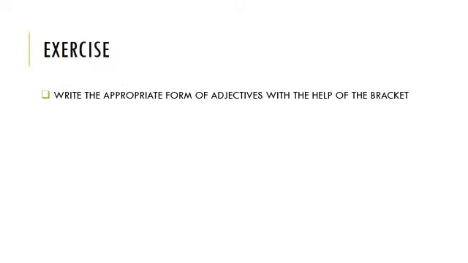So let us do a quick revision in the form of an exercise. Write the appropriate form of adjectives with the help of the bracket. First sentence. My house is dash than yours. The word is big. Here we are comparing two things. So the answer would be bigger.